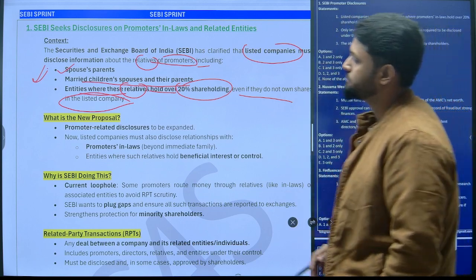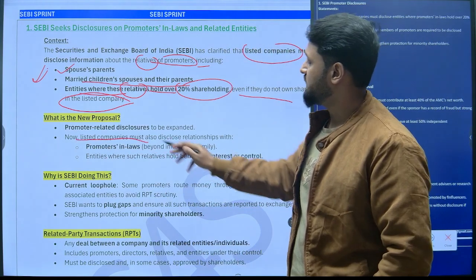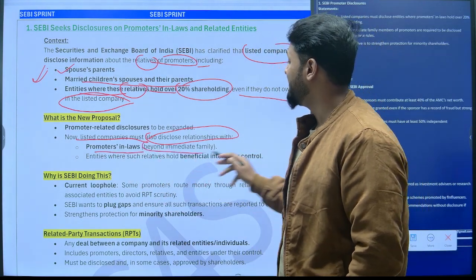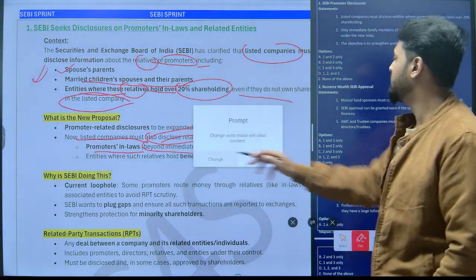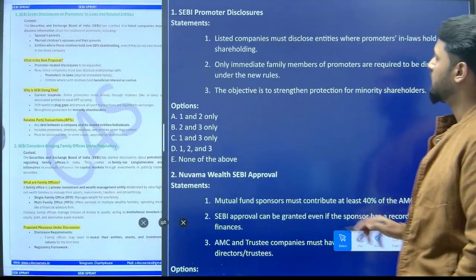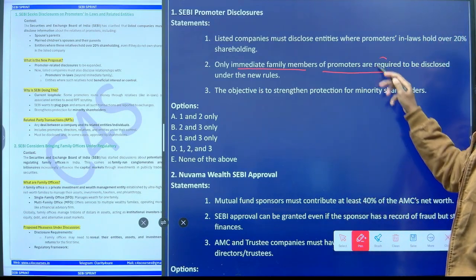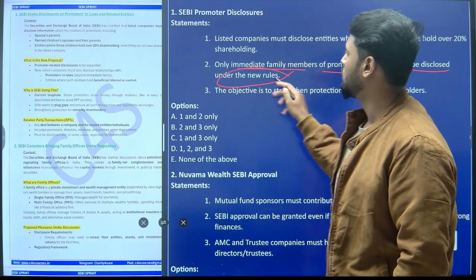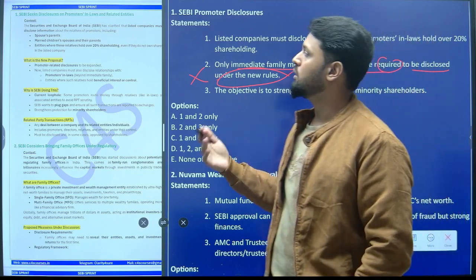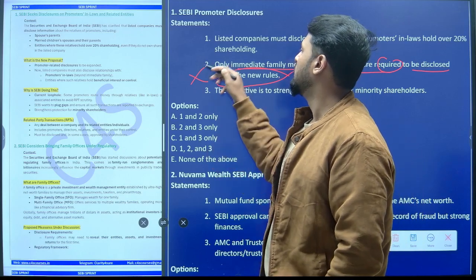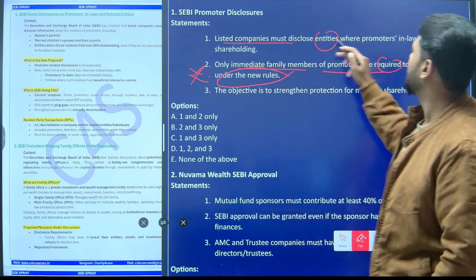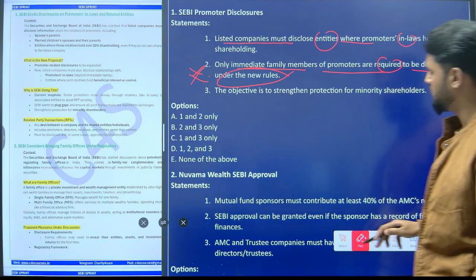So here you can see, now listed companies must also disclose relationships with their promoters' in-laws beyond immediate family members, right, which means this statement becomes absolutely incorrect. Only immediate family members of promoters are required to be disclosed under the new rules. Absolutely wrong, because as per the new norms, others beyond immediate family members are also to be disclosed, right. First statement, listed companies must disclose entities where promoters' in-laws hold 20% of shareholding.